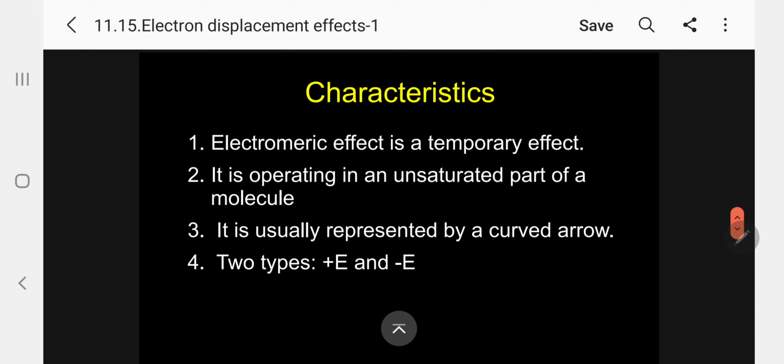What are the characteristics of the electromeric effect? Kindly follow. Number one, the electromeric effect is a temporary effect. I told you it operates only in the presence of an electrophilic reagent.